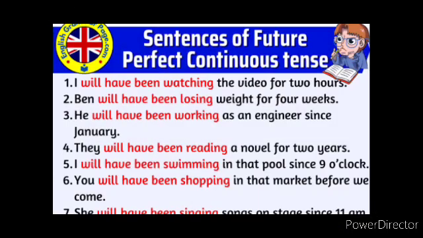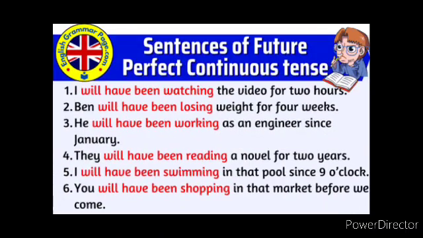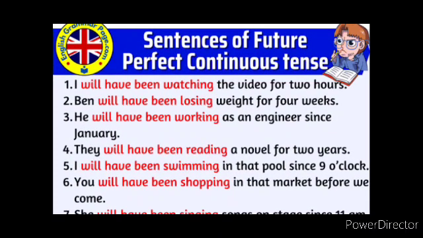Children, look at the sentences in future perfect continuous tense. Here now we are going to see nearly 20 sentences in future perfect continuous tense, children. After seeing this, you will easily understand how to make future perfect sentences on your own. Let's see the first sentence here.